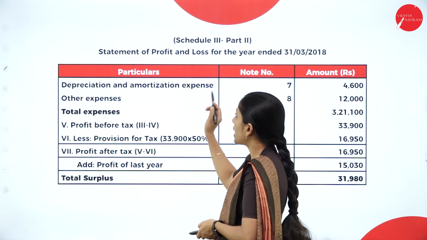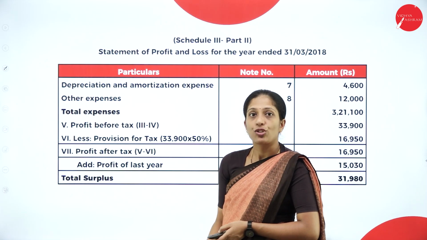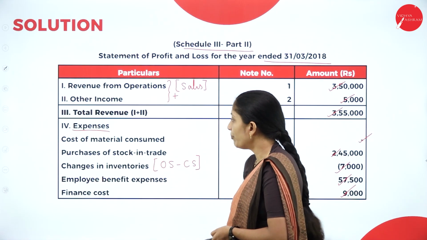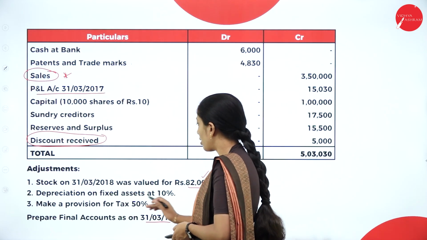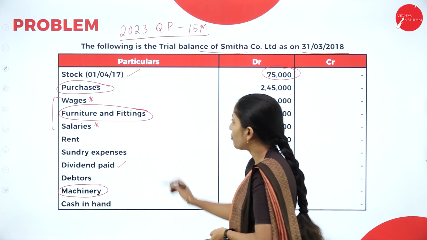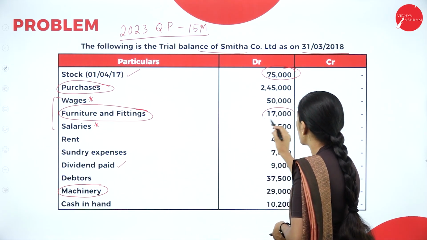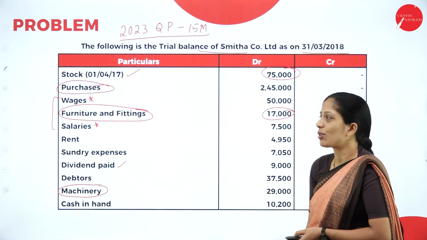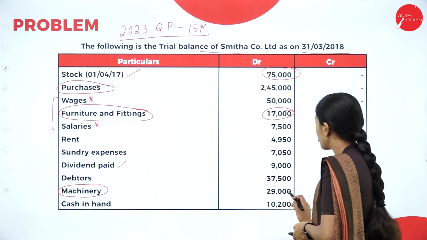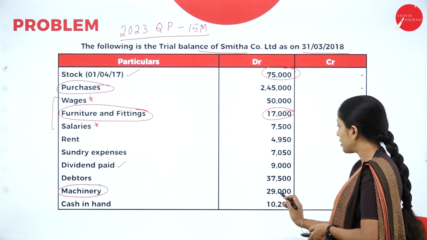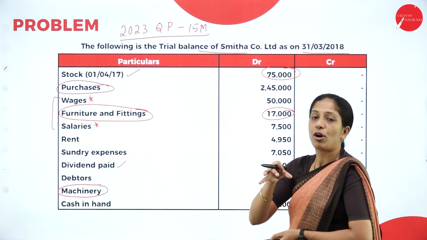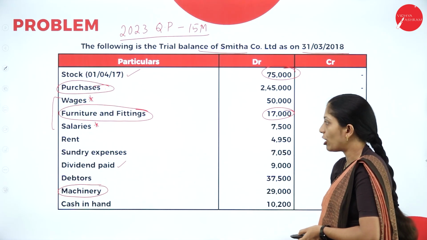Next, depreciation and amortization expenses. Normally they'll give depreciation in the adjustment. Now see here, depreciation on fixed assets at 10%. You have to calculate the depreciation. Furniture and fittings 17,000 into 10%, it will be 1,700. And for machinery 29,000 into 10%, 2,900. So 2,900 plus 1,700, that total amount will be depreciation and amortization.